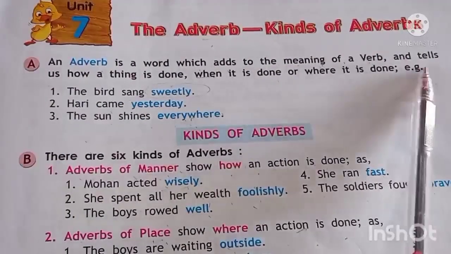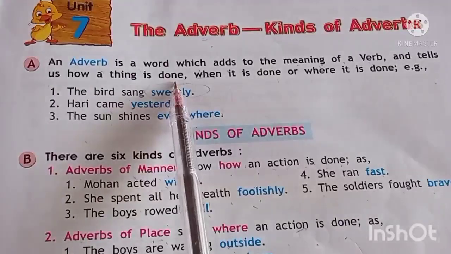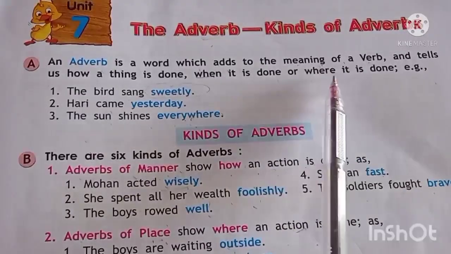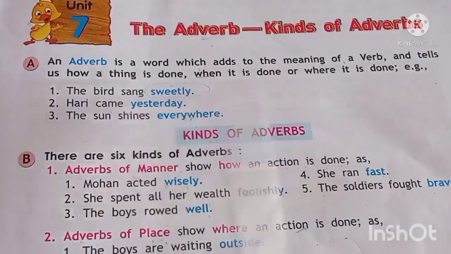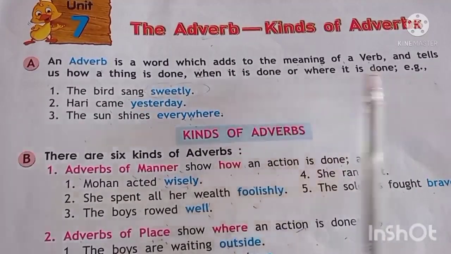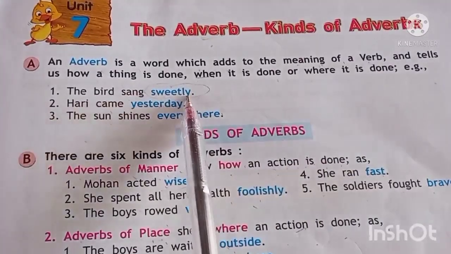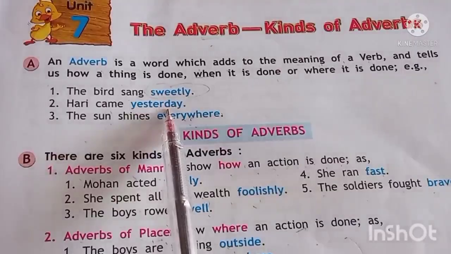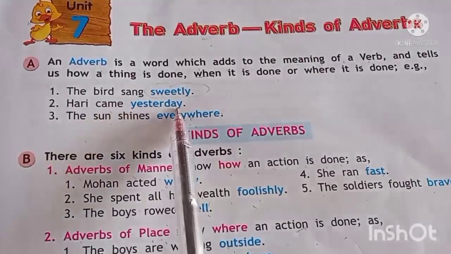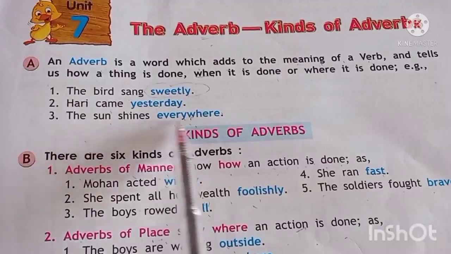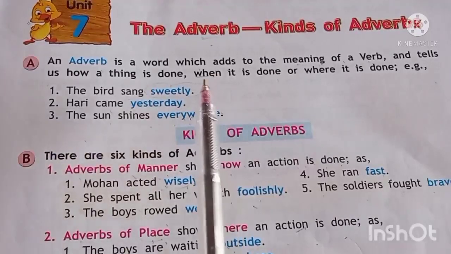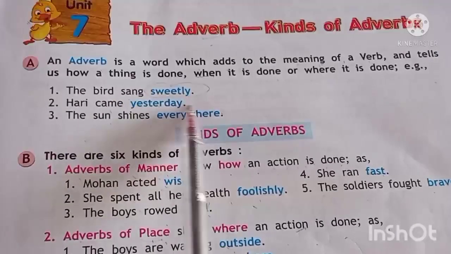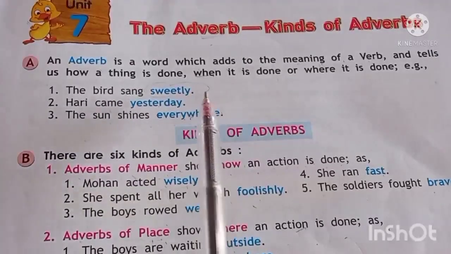Okay, or it tells you how the thing is done, कैसे हुई, when it is done, when the work is done, or where it is done, place बताता है. Okay, the bird sang sweetly. How the bird sang sweetly. Hari came yesterday. When did Hari come? Yesterday. The sun shines everywhere. Okay, so place. So here how the thing is done, when and where. Okay, so you get the answer of that.